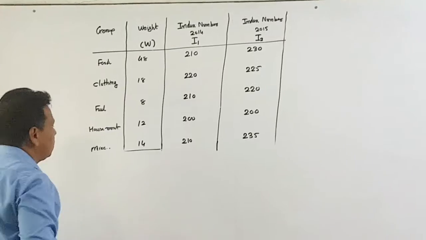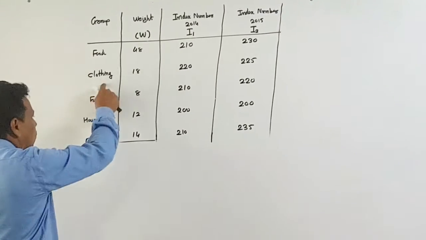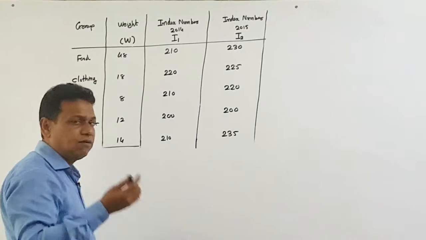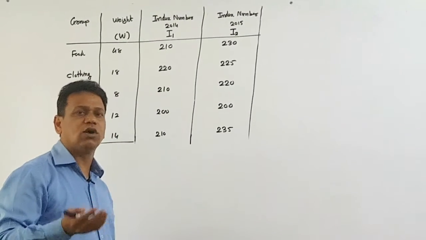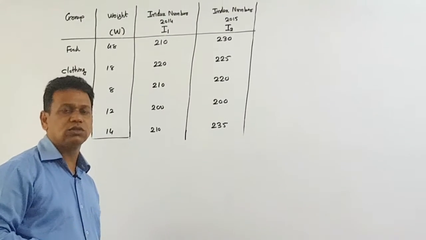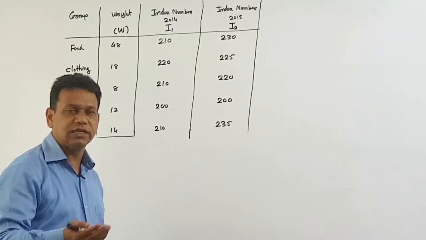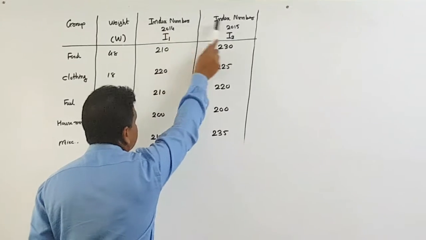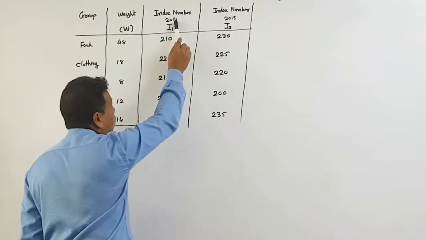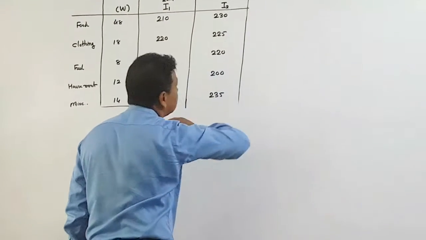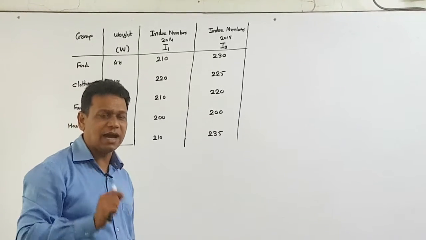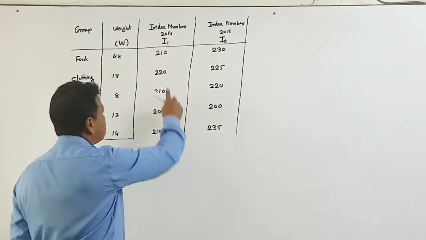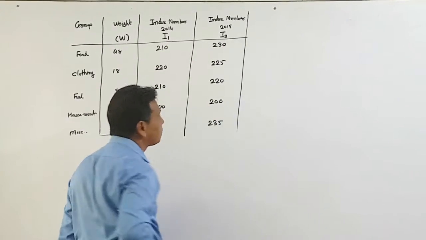So groups are available. There are 5 groups: food, clothing, fuel, house rent and miscellaneous. Weight is available. So whenever the weight is available, we always get the idea that we have to use it to find the index number. It is the weighted average method. So weight is indicated by W. We have 2 index numbers available, one for 2014 and another for 2015. Index number is always mentioned by I, but we have 2 types of index numbers for different years. So I have mentioned here I1 and this one as I2.